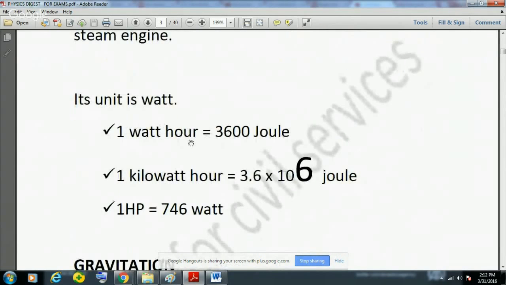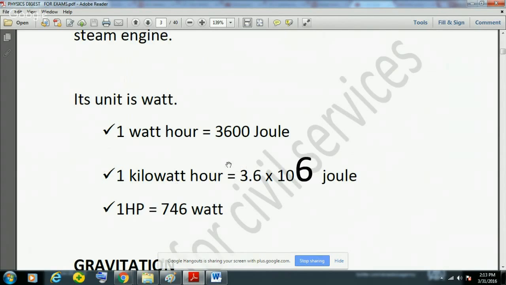And 1 watt hour equals 3600 joule, and 1 kilowatt hour is equal to 3.6 into 10 to the power 6 joule, meaning 10 multiplied 6 times.